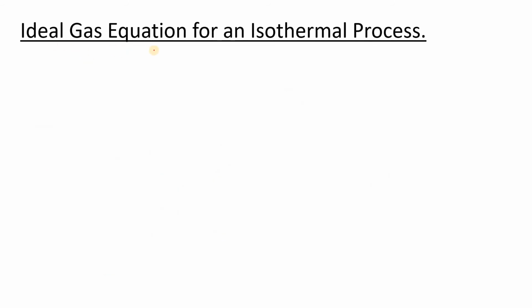Now the ideal gas equation for an isothermal process. What is the ideal gas equation? The ideal gas equation is PV equals nRT, as we know. For 1 mole, the ideal gas equation will be PV equals RT.